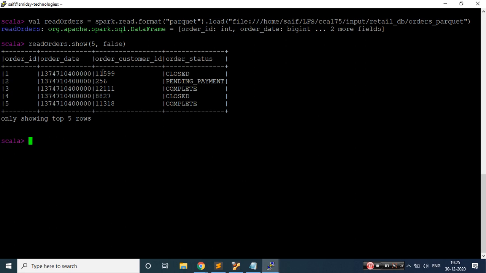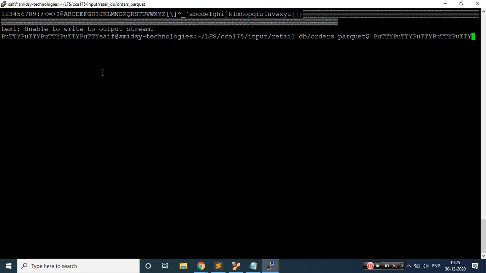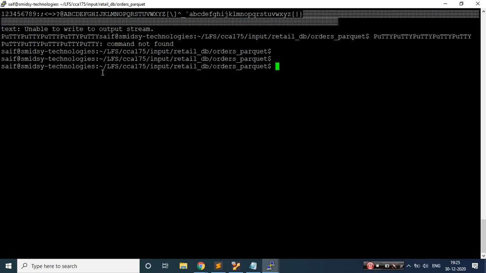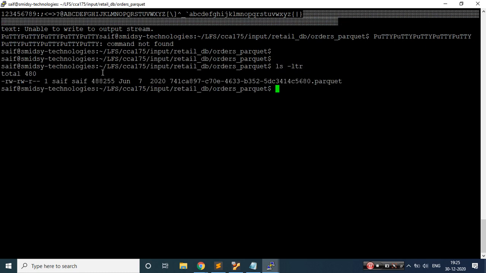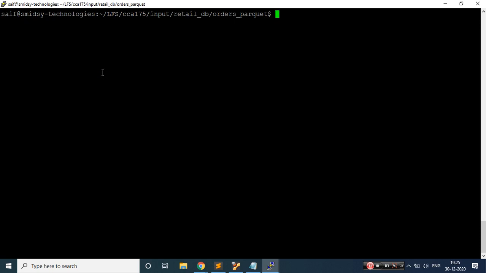Okay, so that is fine. But when I'm trying to read it here, I'm able to see proper data. I'm trying to do it very easily, but mostly when you are appearing for the certification, you need to be a little quick with all the things. Here I'm trying to explain every command, so that's why I'm taking time. Okay, cool. So now the data is being read.